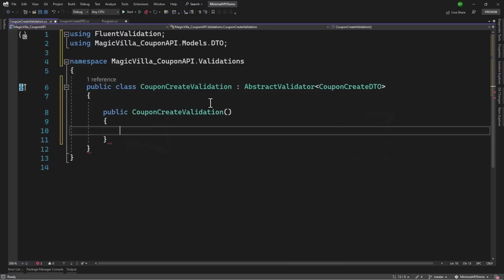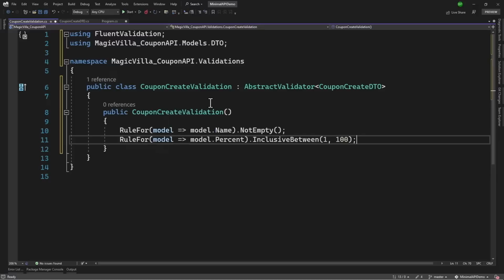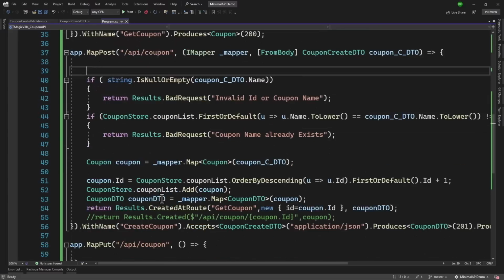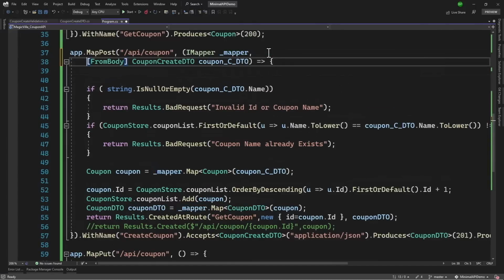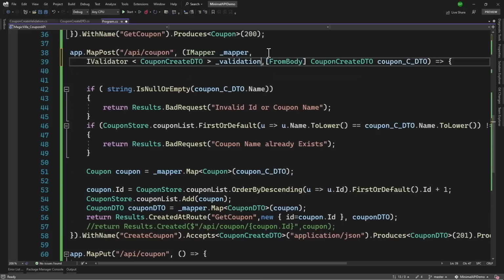We can add the validation in the constructor here, and with FluentValidation, we use RuleFor, and there we define what is the validation we want. So first thing, we do not want name to be empty, and the percent, it must be between 1 and 100. That is straightforward. How can we add that validation inside our endpoint right here? Well, we need to inject the validator right here, similar to what we did with AutoMapper. So right here, let me add IValidator on CouponCreateDTO. We will call that _validation.